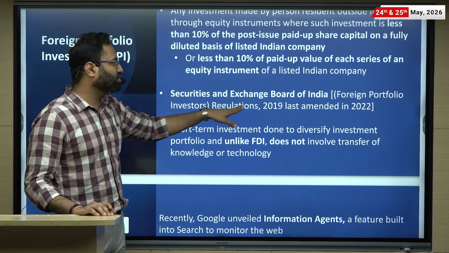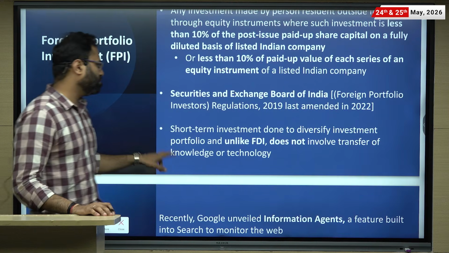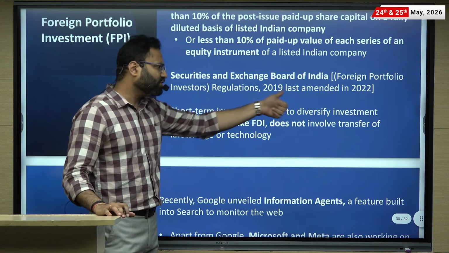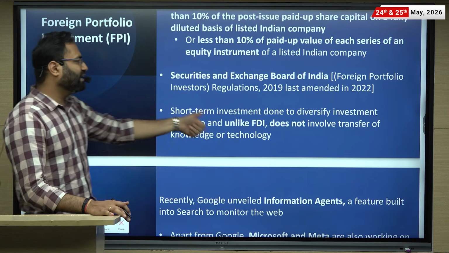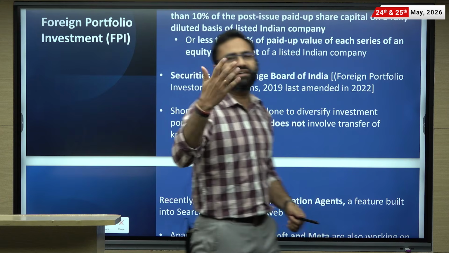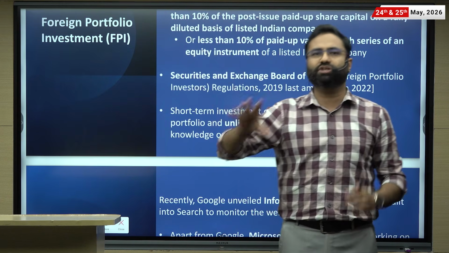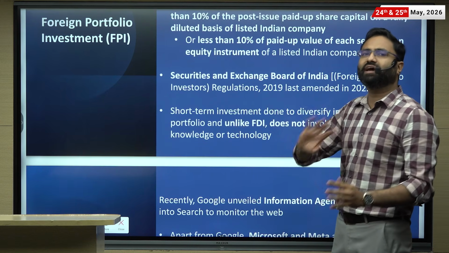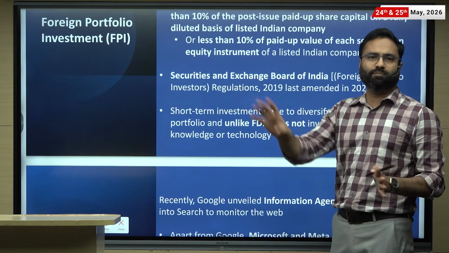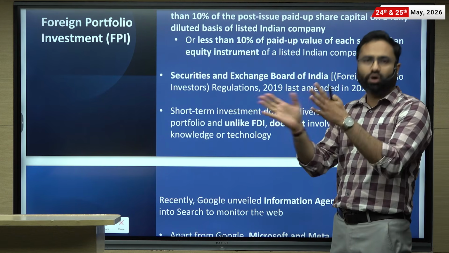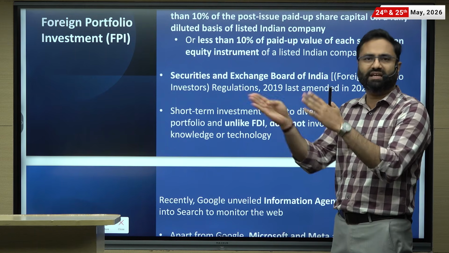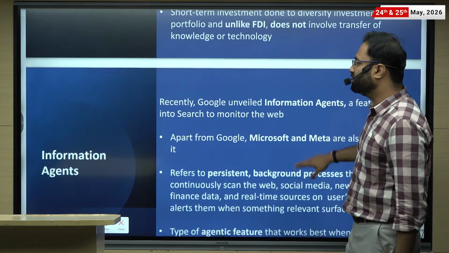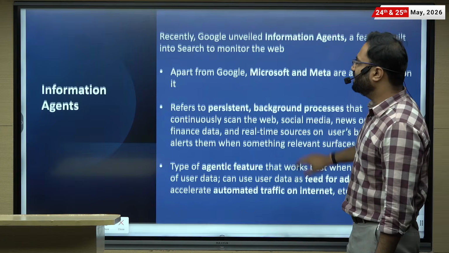Through the FPI regulation 2019, it was amended in 2022. Short-term investment done to diversify investment. Unlike FDI, because FDI is more than 10% and generally it is for the long duration, research, development, innovation. All these things are part of FDI. FPI, unlike that, is just to diversify the portfolio. It is in the short term manner and it is in the equity less than 10% of the total paid up capitals. Last article is regarding the information agent.